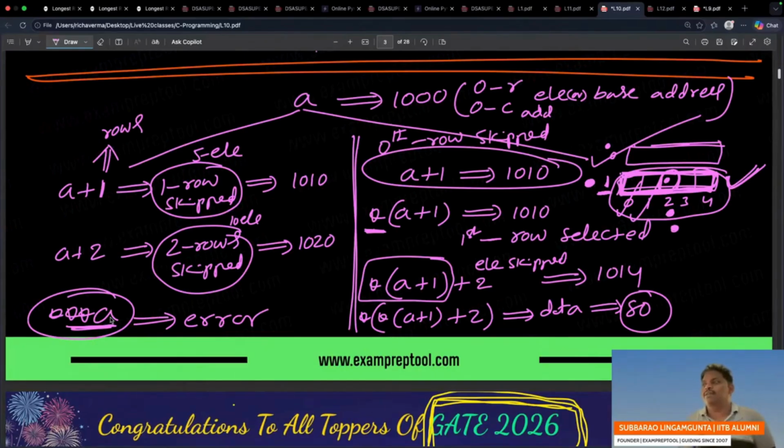So some people are asking, A is a 2D array, how many stars can you use? No star, no issue, you will get address. 1 star, no problem, you will get address. 2 stars, you will get data. 3 stars, error will come. You are allowed maximum 2 stars, not exactly 2. 0 stars okay, 1 star okay, 2 stars okay. More than 2 not allowed, it is going to be error.